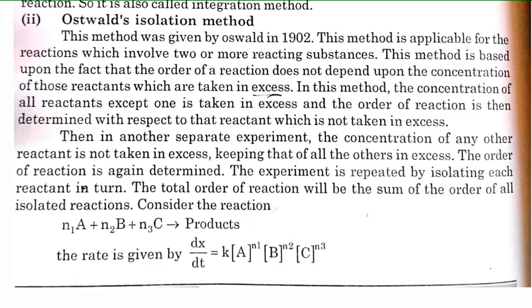Now consider the reaction n1A plus n2B plus n3C gives product, so the rate is dx by dt equals k, concentration of A raised to n1, concentration of B raised to n2, and concentration of C raised to n3.